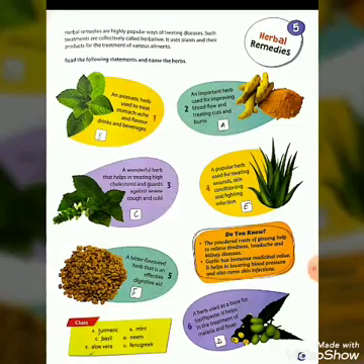Now the next picture is of fenugreek. We know that it is a bitter flavored herb that is an effective digestive aid. It is very useful for our digestive system. Now the last one, you can see the picture is given here. You know that this is neem. A herb used as a base for toothpaste. It helps in the treatment of malaria and fever. Okay, this is about neem.